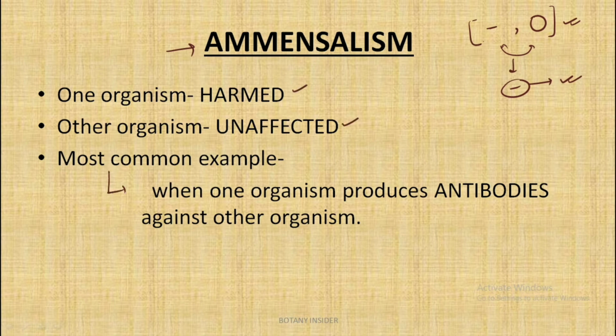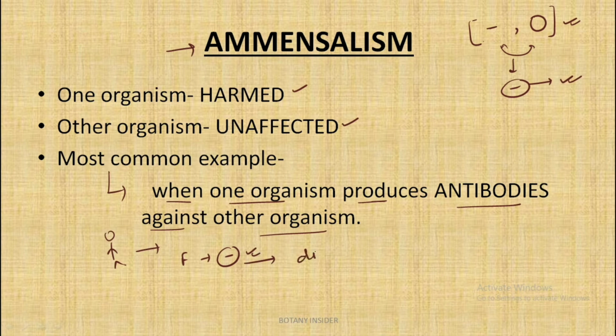And which is the most common example? It is when one organism produces antibodies against the other organism. We can understand it this way: when any bacteria infects our body, as a result of the infection our body produces antibodies against that foreign particle. So in this case the foreign particle is getting negatively affected because it would die as a result of the antibodies, but our body would remain unaffected, that is there is no harm or no gain out of this interaction. Hence it is a case of amensalism.